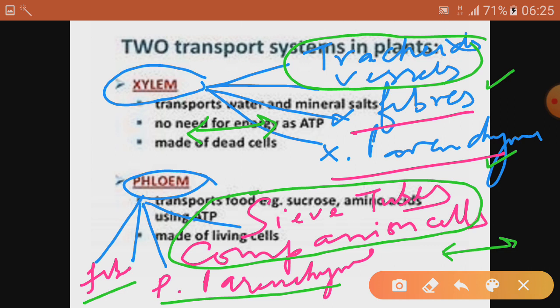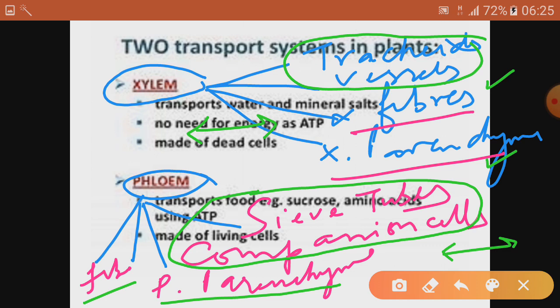Then in case of phloem, it comprises 4 different types of cells, namely sieve tubes, companion cells, phloem parenchyma and phloem fibers. Again, sieve tubes and companion cell are main out of these 4. Their role is in conduction of food basically. Sieve tubes do not have any nucleus, and nearby is the companion cell.